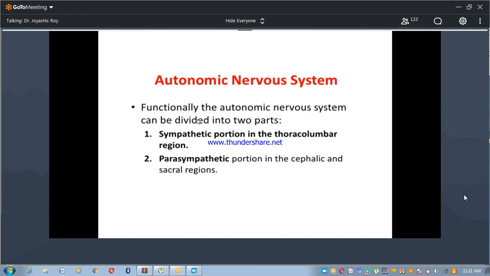The other two components are sympathetic and parasympathetic. We are showing here that functionally the autonomic nervous system can be divided into two parts: the sympathetic portion in the thoracolumbar region, and the parasympathetic portion. Another portion is the enteric nervous system, which supplies our gut.